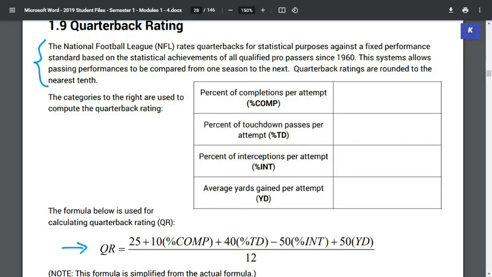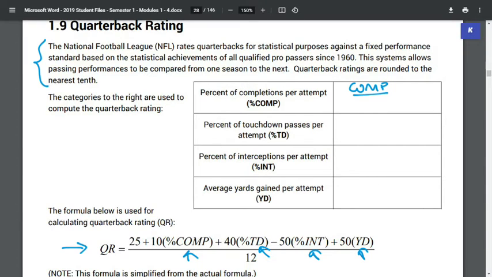A lot of this stuff does kind of seem random, but the big stuff is going to be these percentages that we have to plug in. So we need to figure out what these percentages mean and how to calculate them. Our first one is comp, and that's just our completions per attempt. A completion is when a quarterback throws a ball and it is caught by either a receiver, tight end, or running back.